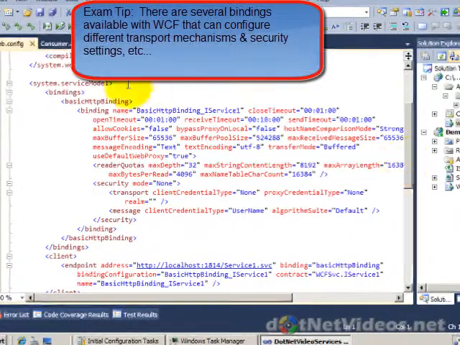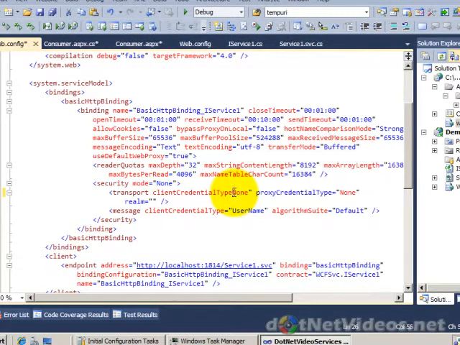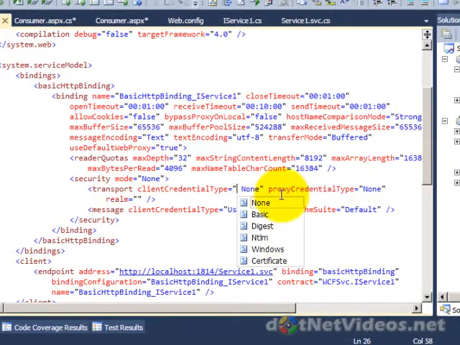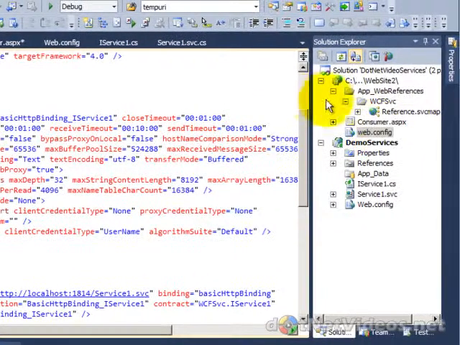Notice when we look at the client application itself that I created the reference to the service. I have what's called basic HTTP binding. There are several bindings available. The binding describes how we're going to host it. Are we going to have to support SSL? Are we going to have to support client credentials? Are we going to use a certificate, for example? What are the various settings about max buffer size? Are we going to allow cookies?